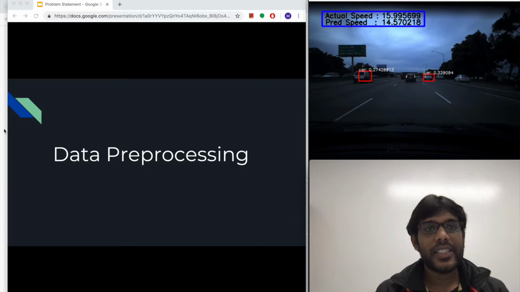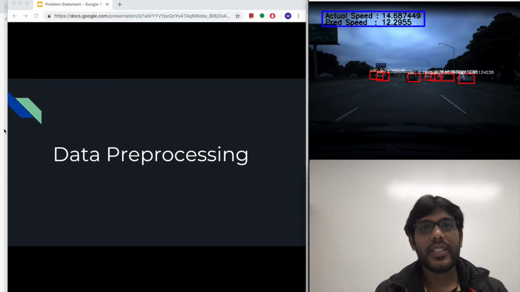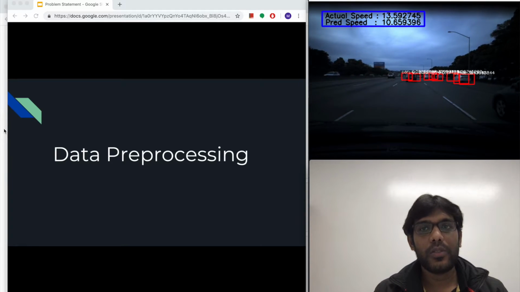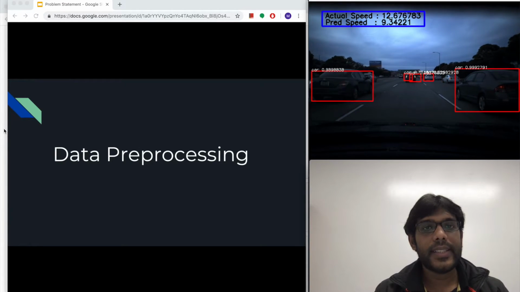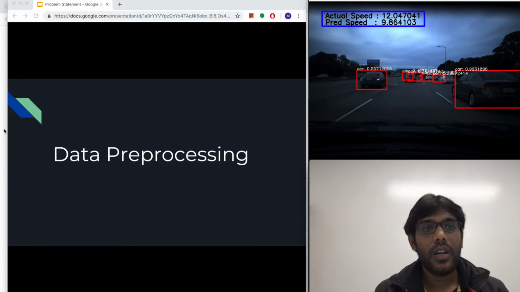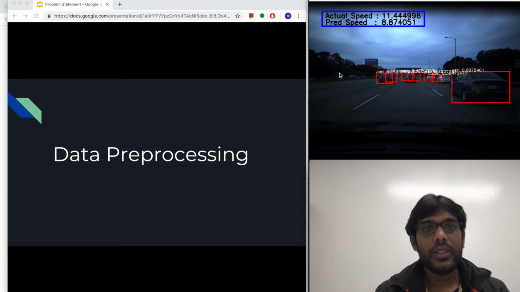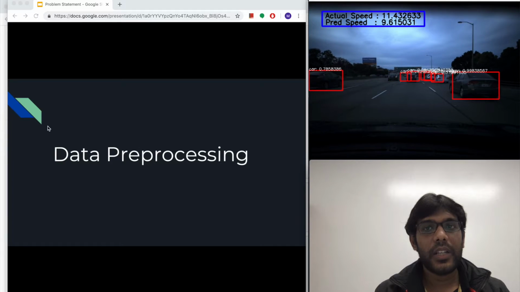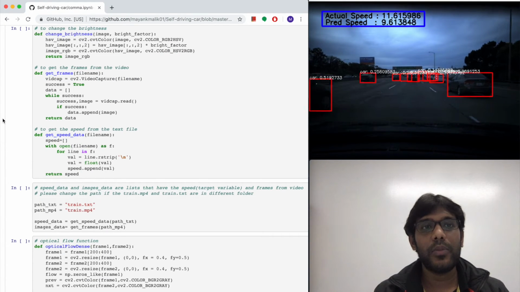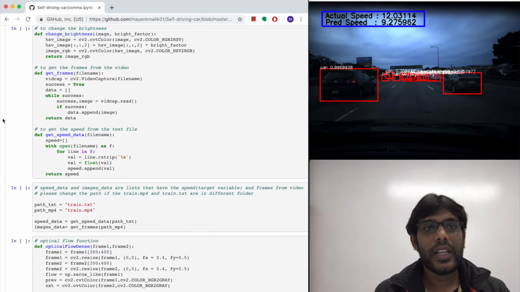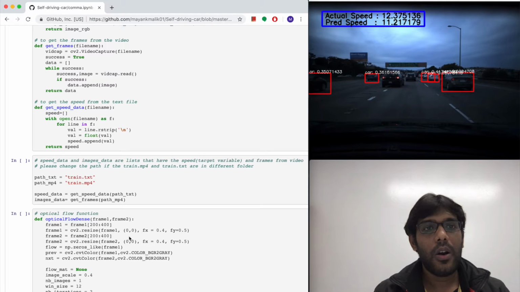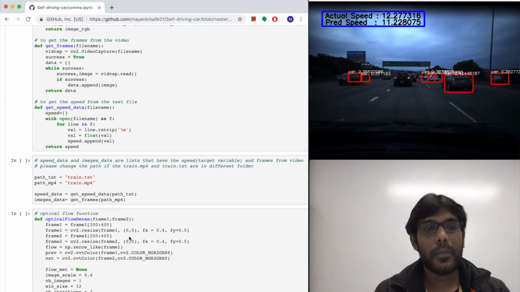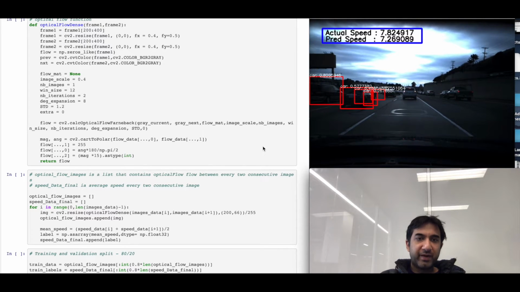So as Omkar just explained, the input size of the NVIDIA architecture is 66 by 200, but our input images or optical flow images are around 440 by 600 in size. We needed to reduce the size of the input data to fit the architecture. Also, as you can see in the video, the brightness is quite low. We increased the brightness of the input images by some fraction before feeding them to the CNN architecture. Then we calculated optical flow images, which act as the input data for the NVIDIA architecture. All the preprocessing is done using OpenCV and Python. Implementation and training is done using the PyTorch framework.